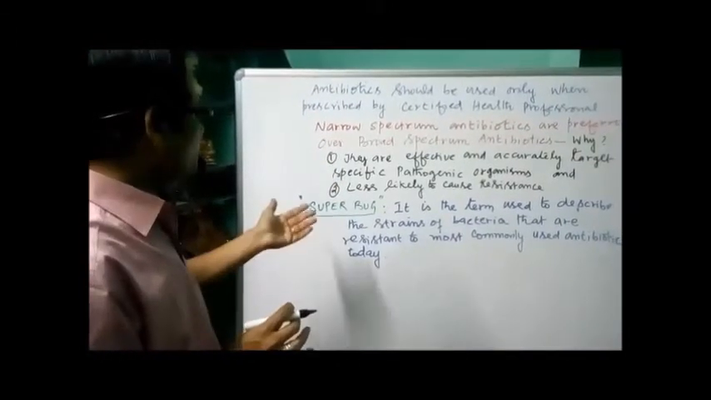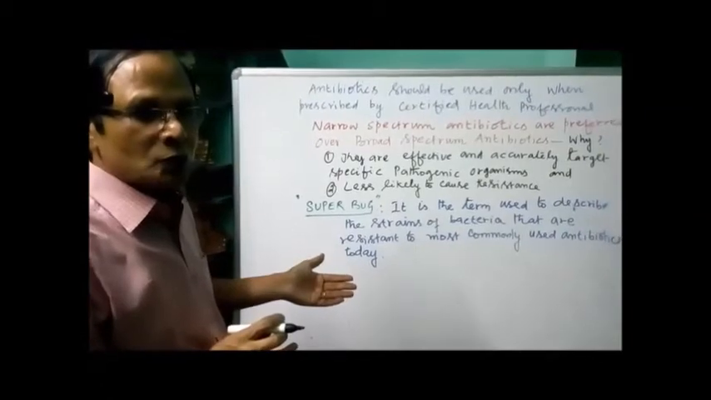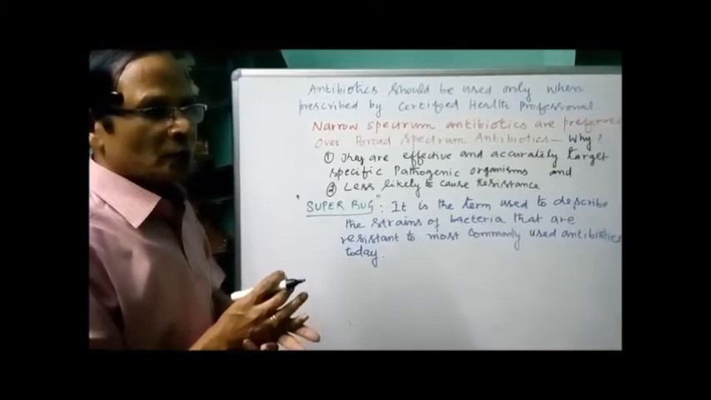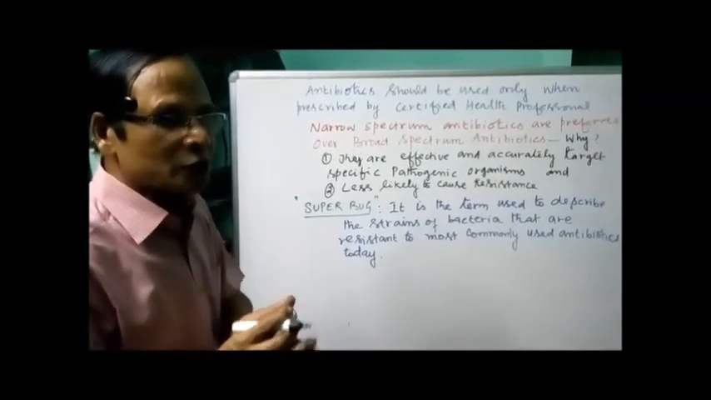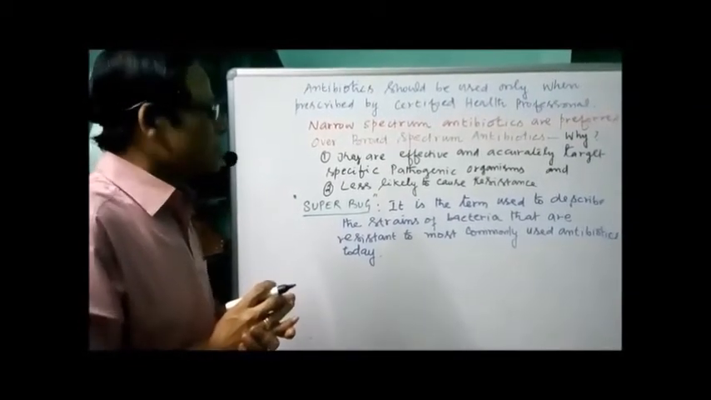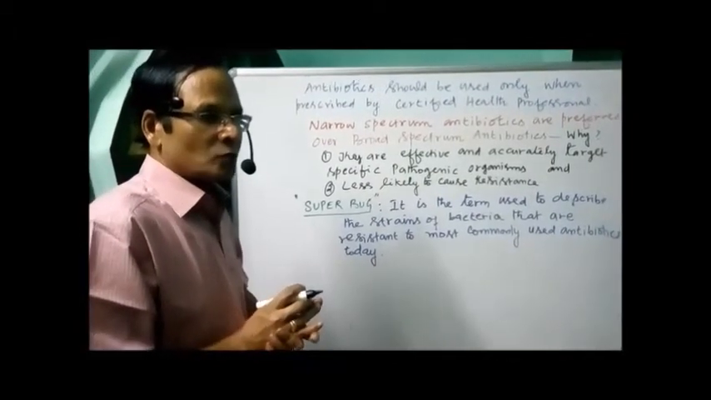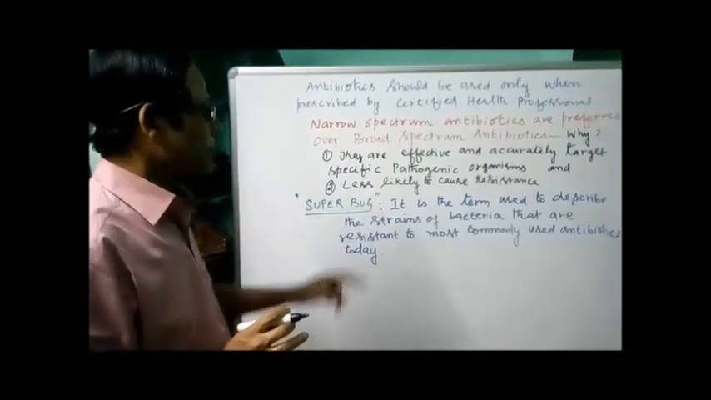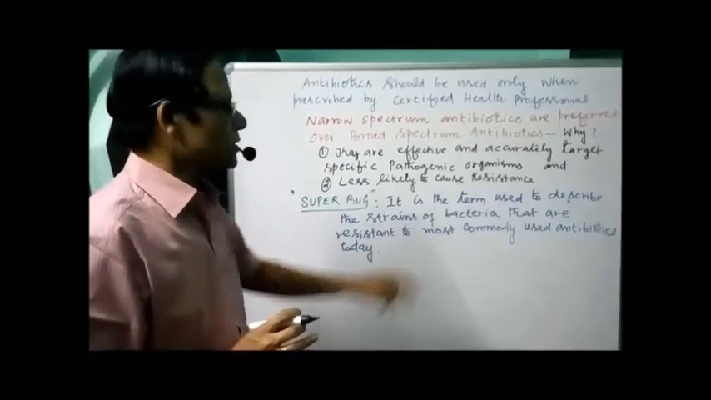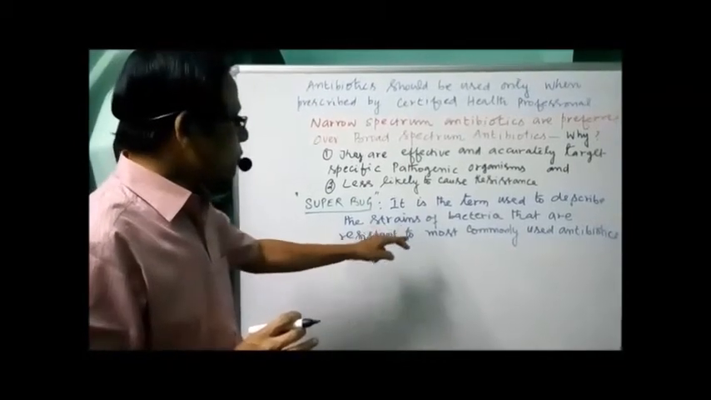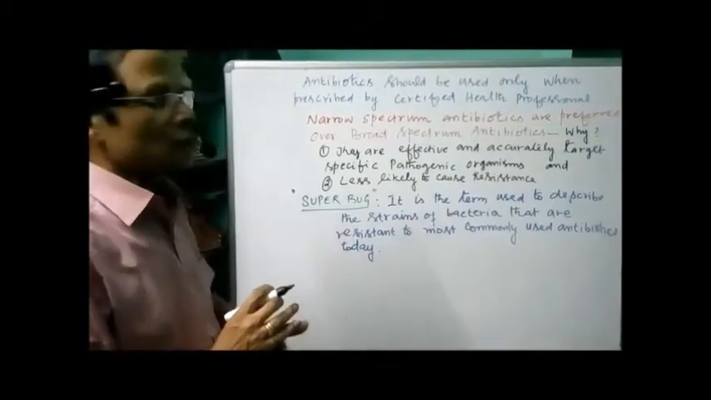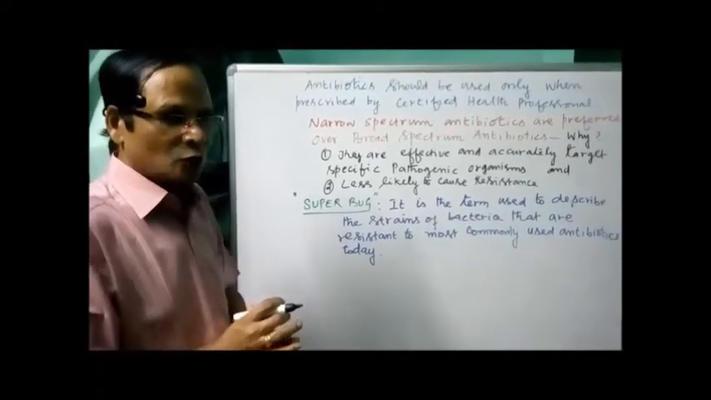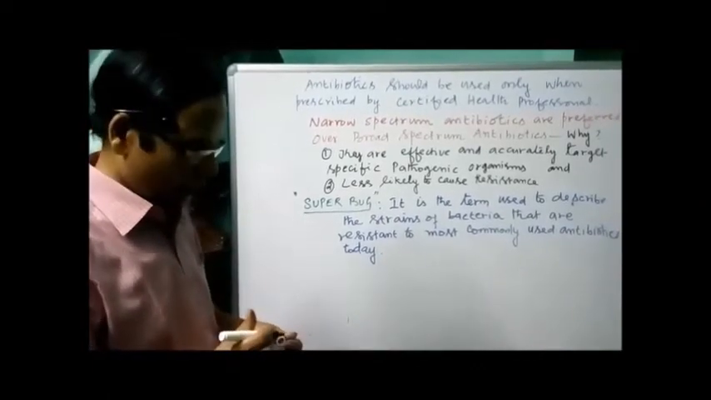Now, what is a superbug? It is a term used for a group of strains of bacteria that are resistant to most commonly used antibiotics today. Many bacteria are resistant to the antibiotics we are using today. Such bacterial strains are collectively called superbugs. It is a term used to describe the strains of bacteria that are resistant to most commonly used antibiotics today. So many resistant varieties have developed because of human activities, or I can say anthropogenic evolution.